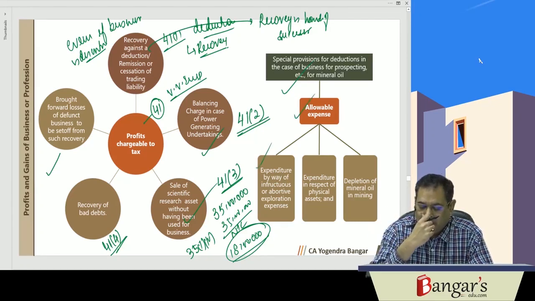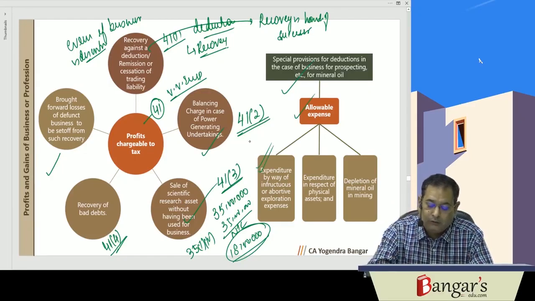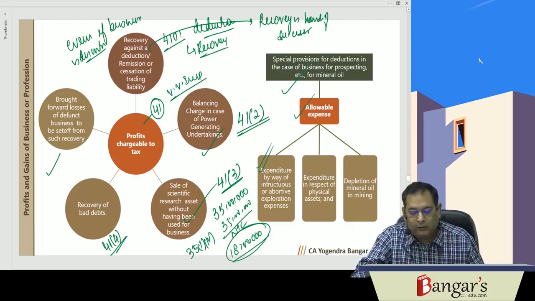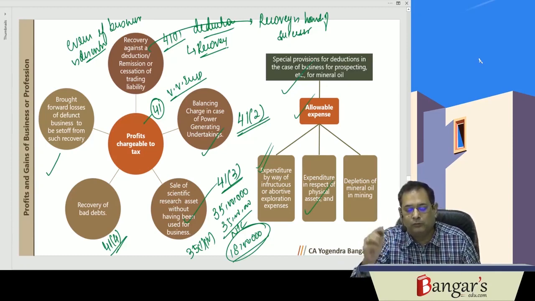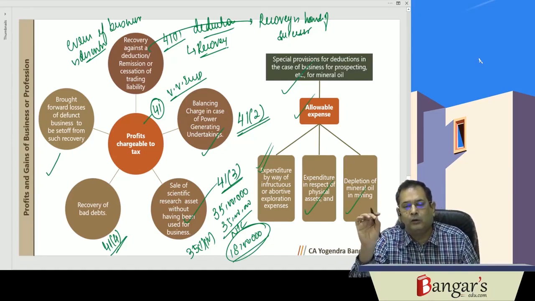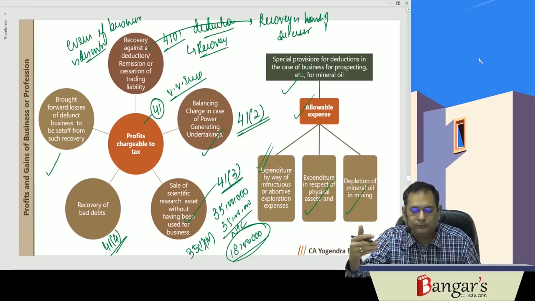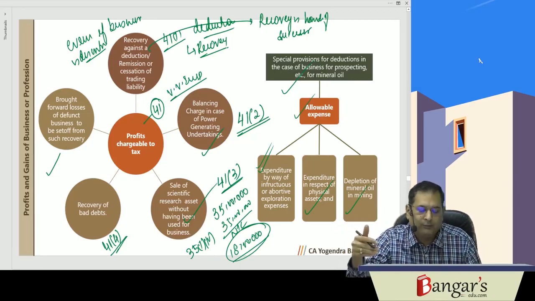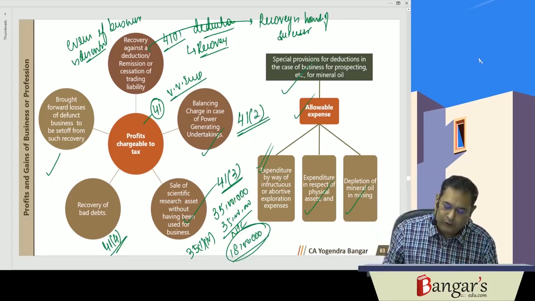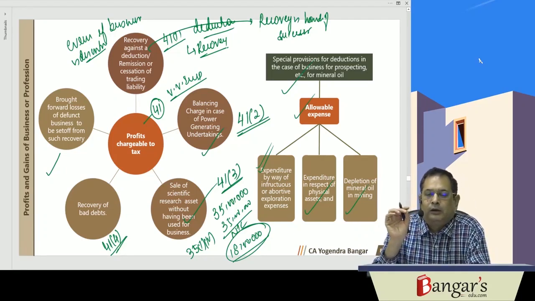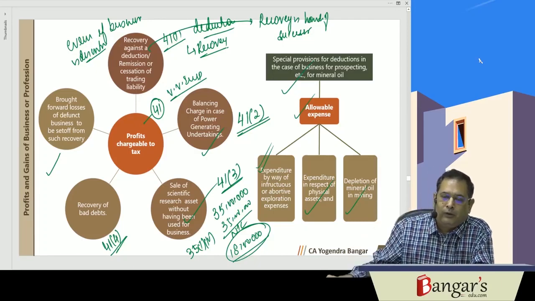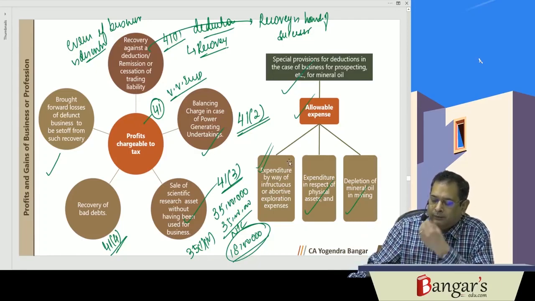Expenditure incurred by way of infructuous or abortive exploration expenses, expenditure incurred in respect of physical assets which are used in business, and depletion of mineral oil in the mining will be allowed as deduction. Besides the normal allowances, these additional deductions will be admissible.